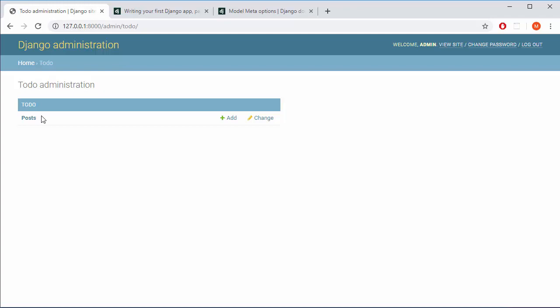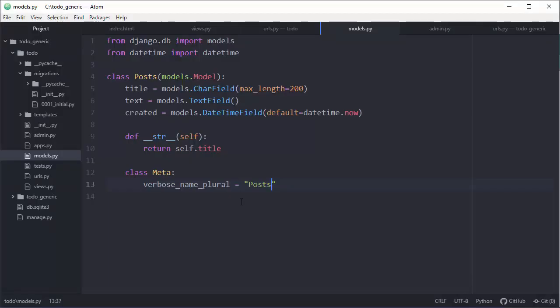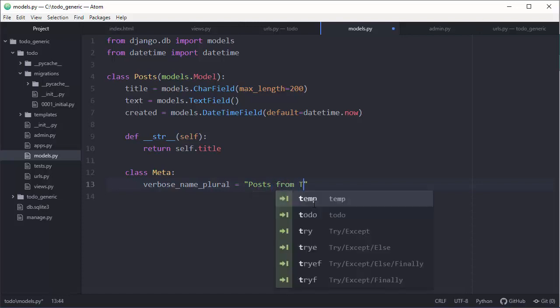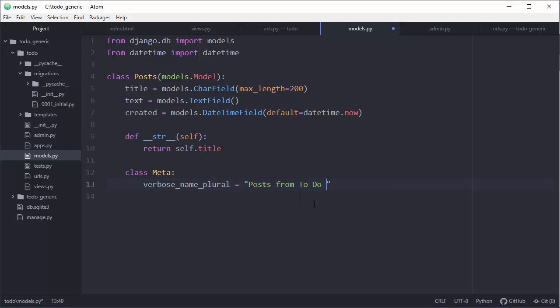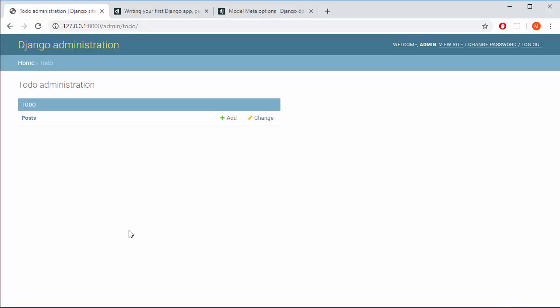Now you're probably wondering, can we put something else here? Well, let me see. Posts from to-do application. Can we do that for some reason? For example, if we are programmers, I mean, obviously we are backend stuff, and we have some journalists working for us, and they cannot distinguish between posts here and there and somewhere else.